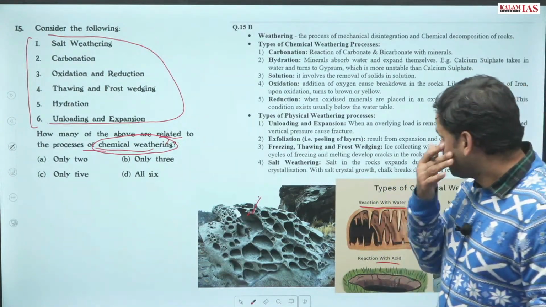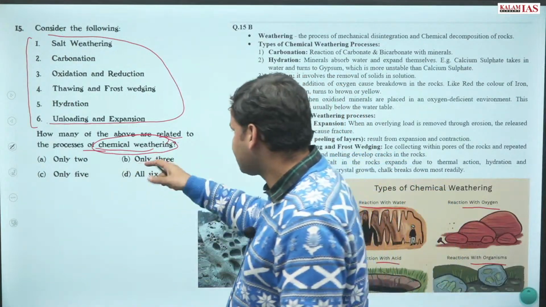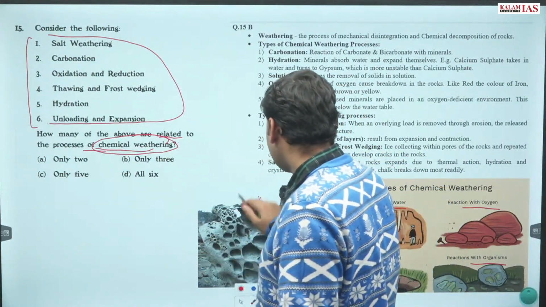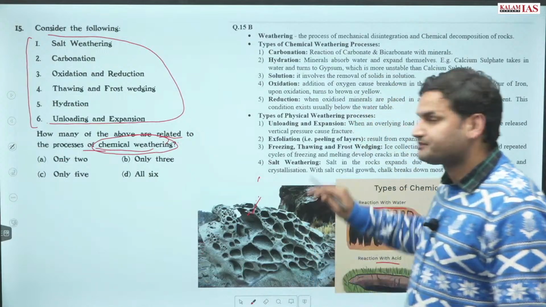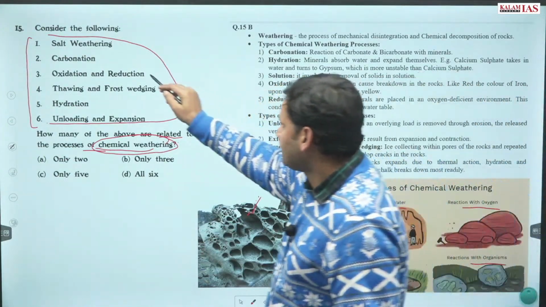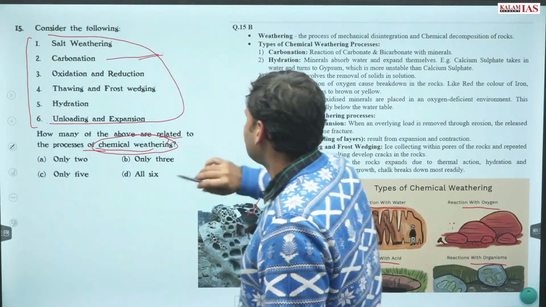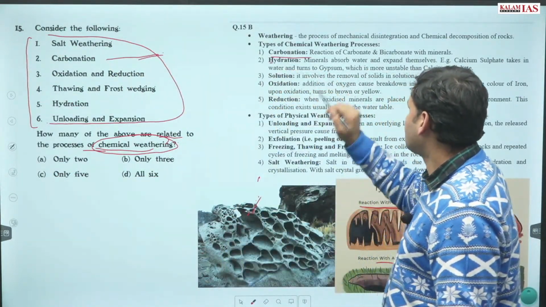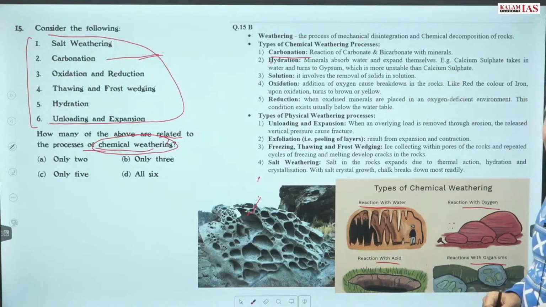All right. Continuing our discussion, we were discussing chemical weathering. In chemical weathering, carbonation definitely is considered. Reaction of carbonate and bicarbonates with the minerals is definitely a part of chemical weathering.